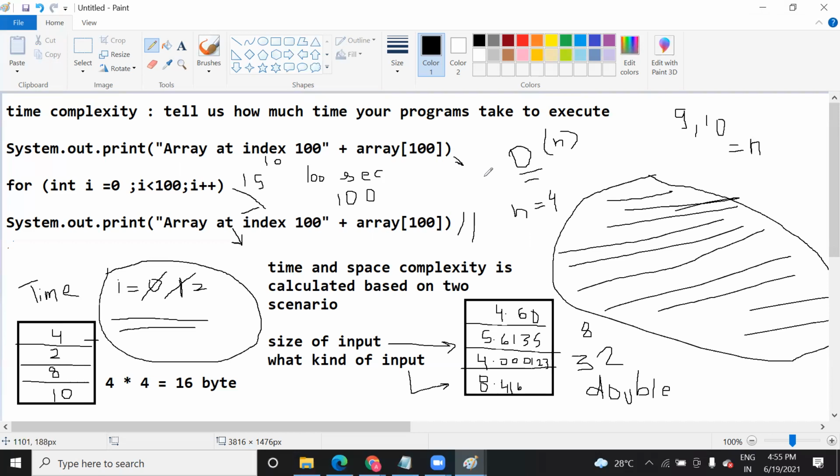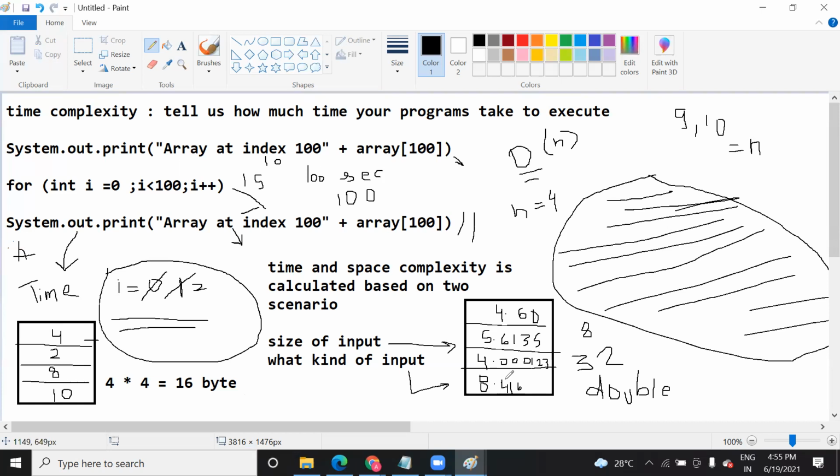So they both will take the same time. How will they take the same time? Like you have created two memories. One we are taking int input and one we are taking double input. So the size is different. If the number of inputs is the same, it will take the same time. It depends on the type of operation that you are doing. Suppose in this I am doing addition, and in both you are doing addition, then in that case